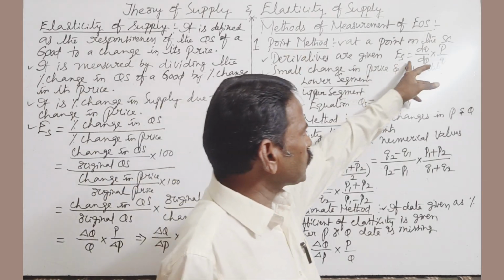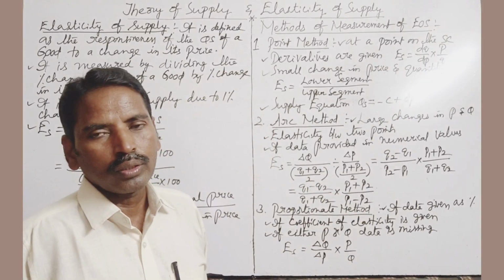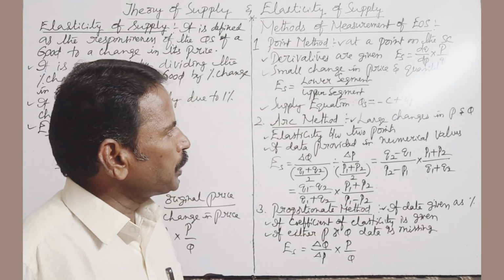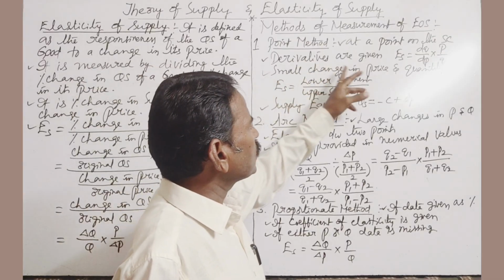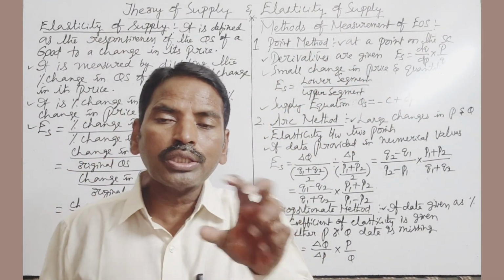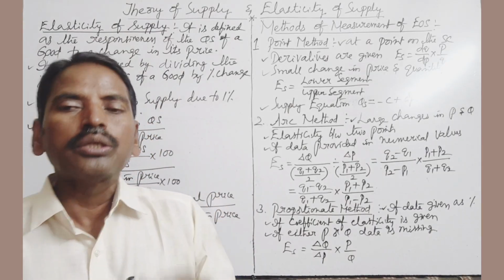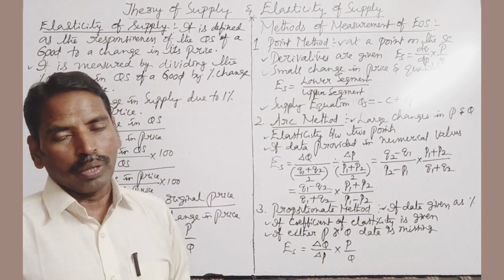Therefore, formula ES is equal to dq by dp into p by q. Next, third one: when there is a small change in the price and quantity, to measure price elasticity of supply, point method is applied.